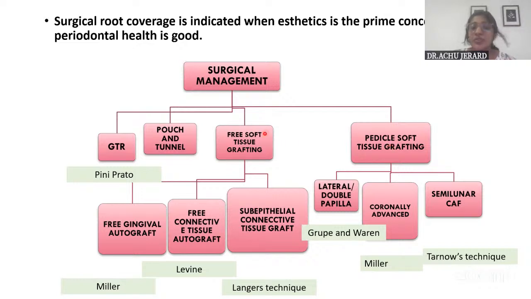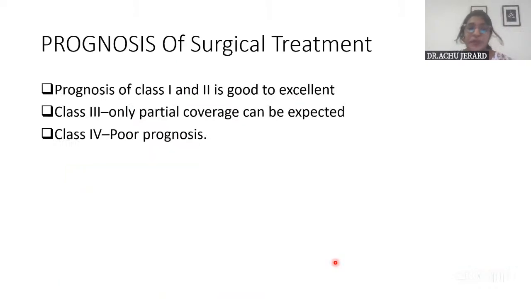And also pouch and tunnel is a variant technique where you create a pouch-like gap in the site of recession, and then the free soft tissues would be placed in between. And GTR is also another technique, and the names of the researchers who introduced these techniques have also been mentioned down there. It is always good if you can learn the names by heart also.